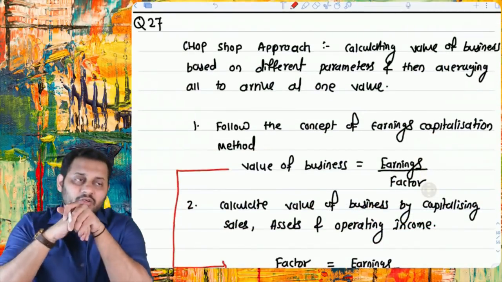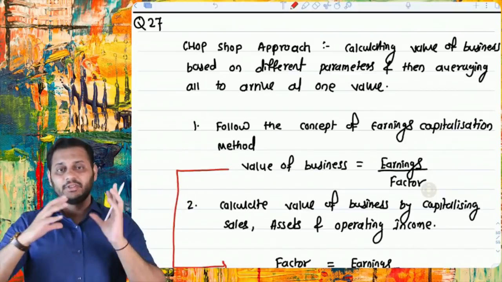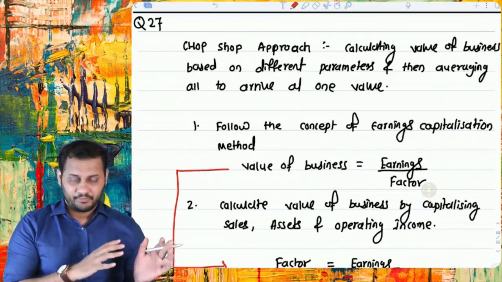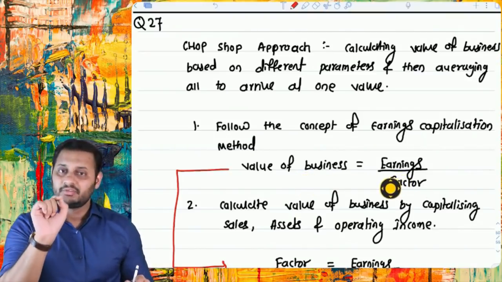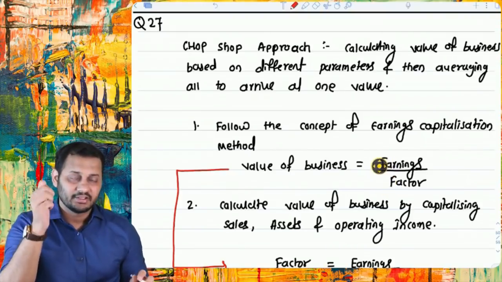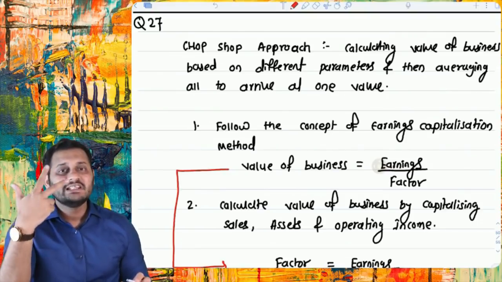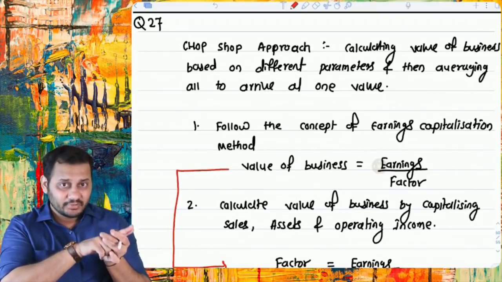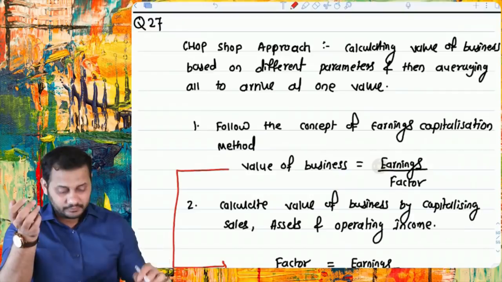27 was all about the chop shop approach. See, chop shop approach is not a new concept. It is very simple. Chop shop means you calculate the value of the company on different bases. In this question, the value of the business was calculated based on the capitalization method, and not just earnings were capitalized, everything was capitalized. Assets were capitalized, earnings were capitalized, and sales were also capitalized. Based on these three bases, we calculated three values of the business, and then we calculated the average value of the business, and that's it.